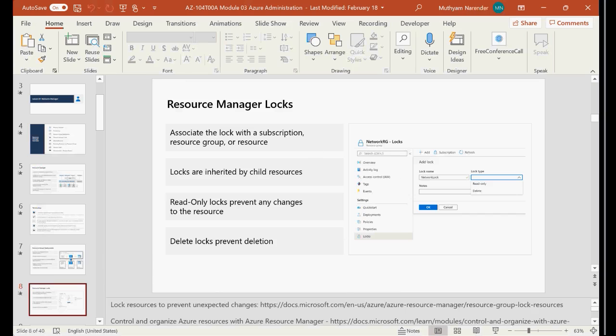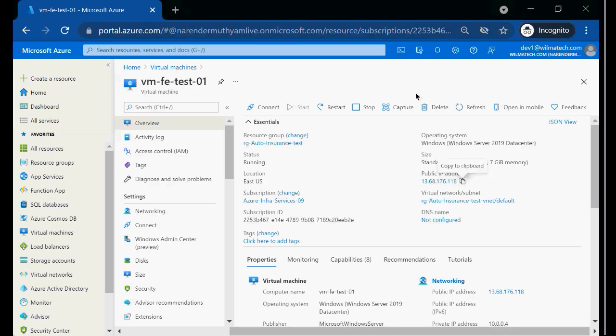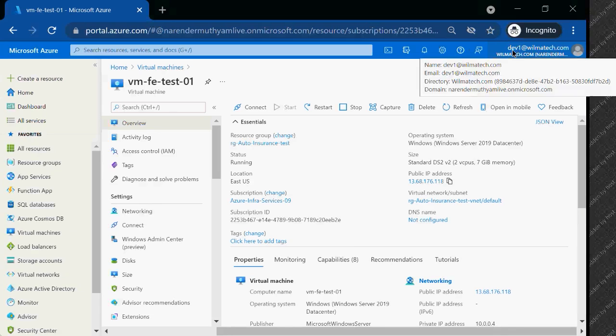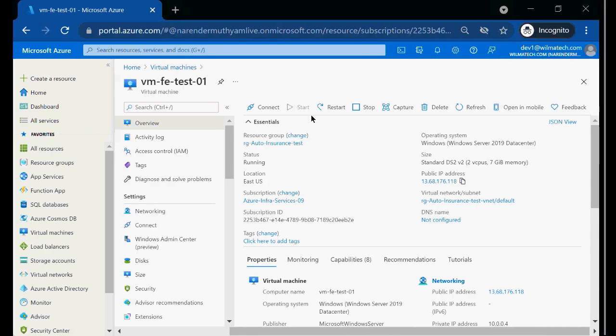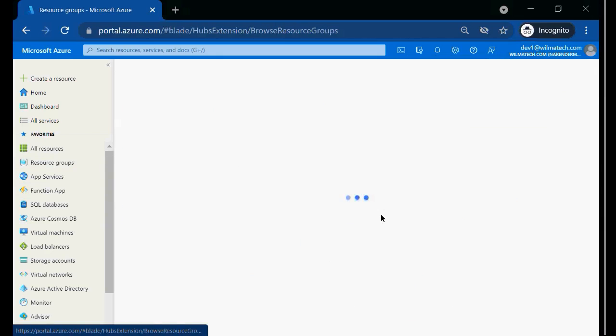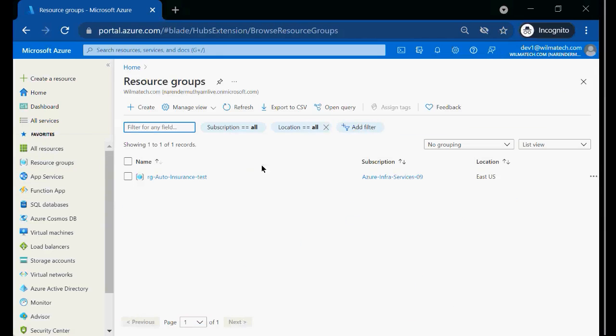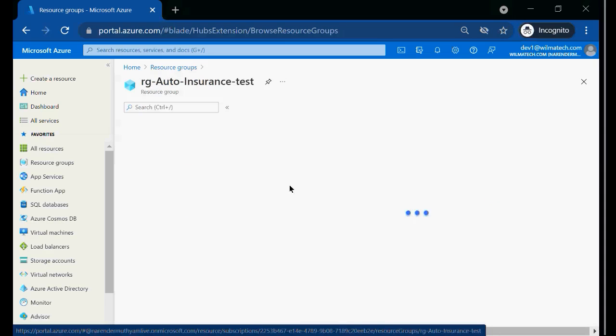For example, now, who is this actually? This is a developer, and what permissions does he have on this resource group? What privileges did we give him? What level of access does he have on this resource group? I mean, what RBAC role did we give on this resource group?